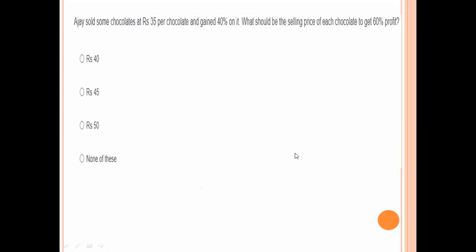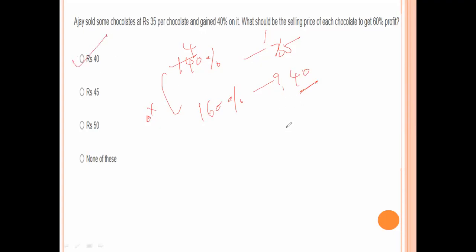Next. Ajay sold some chocolates at 35 rupees per chocolate and gained 40% on it. What should be the selling price of each chocolate to get 60% profit? So 40% profit means 140% value is 35 rupees. So what is the value of 160%? 35 divided by 140 times 160. 40 rupees is the selling price of each chocolate.